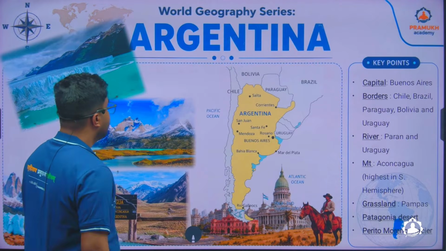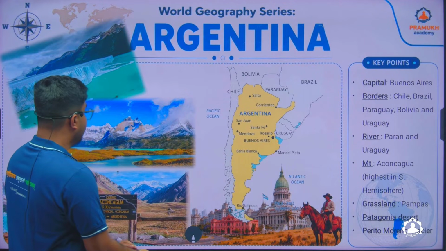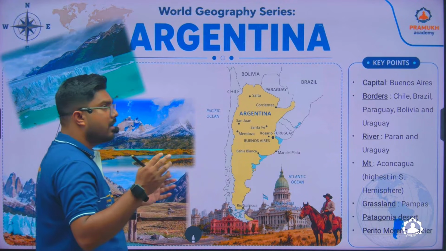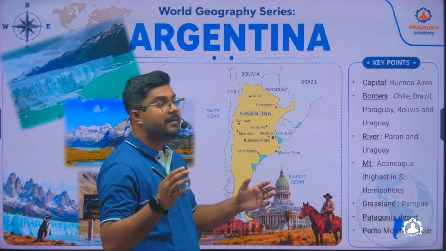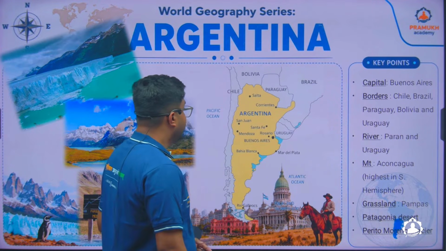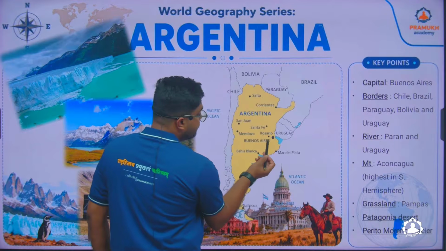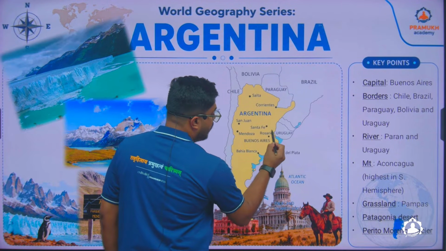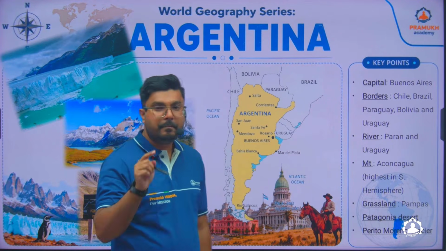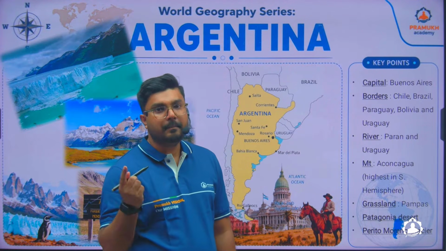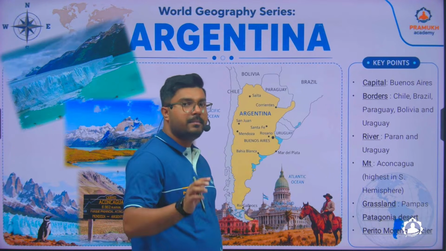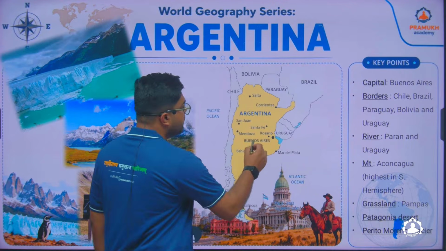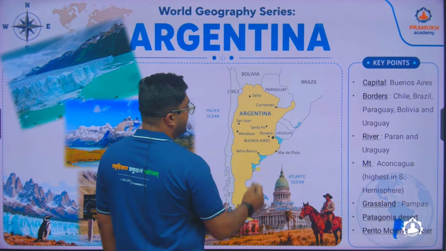The next country is Argentina, a very popular and interesting country, very beautiful landscape-wise. The capital of Argentina is Buenos Aires. If you look a little north of Buenos Aires, you will find a place called Rosario. This is the place from where Messi has emerged to be the best footballer. Now controversial, but yes, who is best, Messi or Cristiano Ronaldo or anybody else. But remember, this is the hometown of Messi.